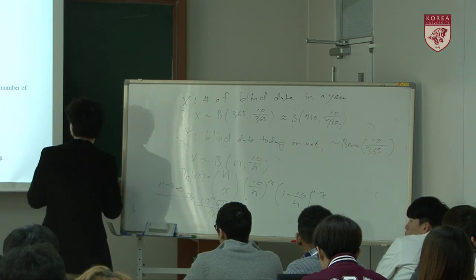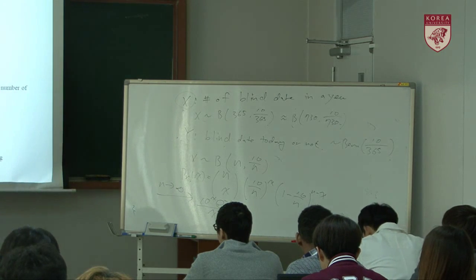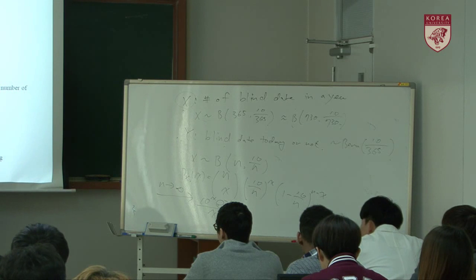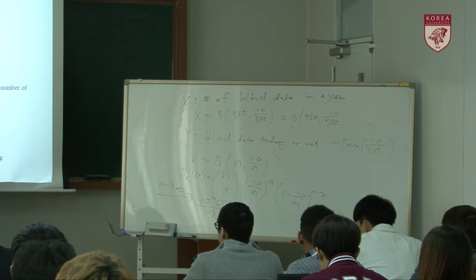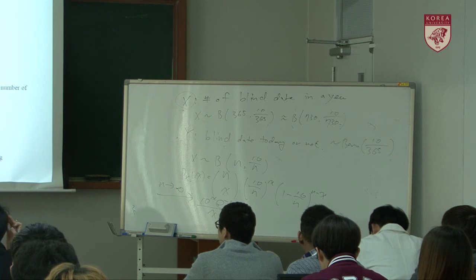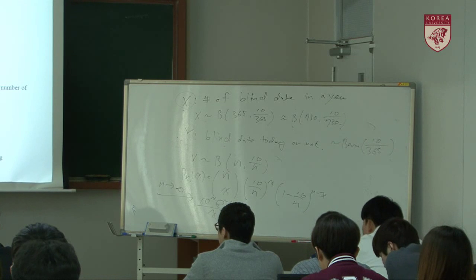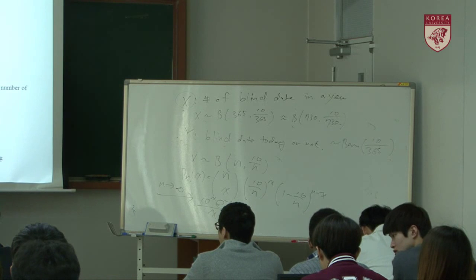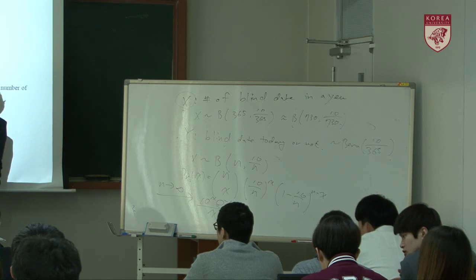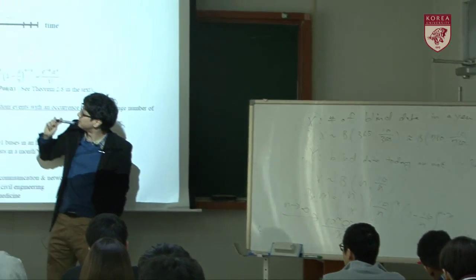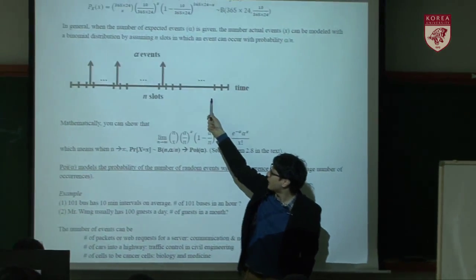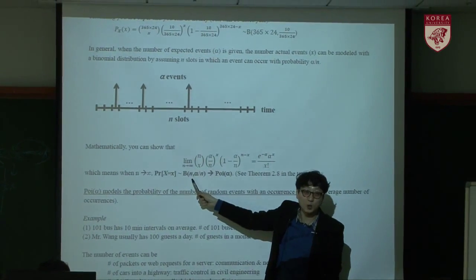Because in this section, let's think of this as a time, and we're going to divide this time into very tiny slots, and within these tiny slots, an event may occur or not. But in total, we have on average n events. As we have seen, this kind of thing can be modeled by a binomial random variable.